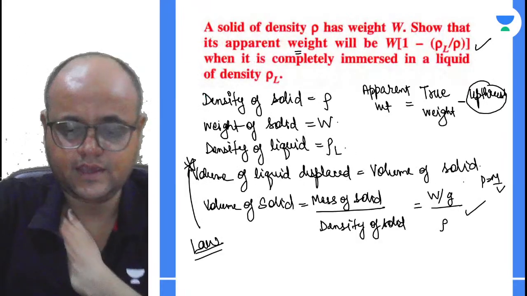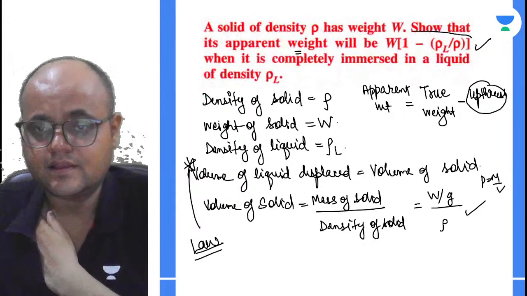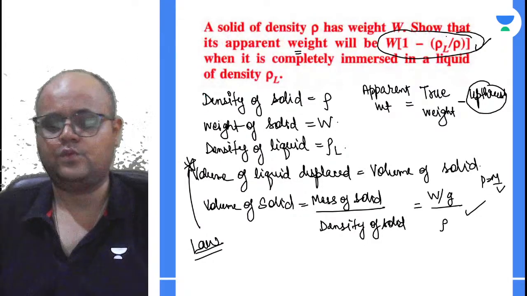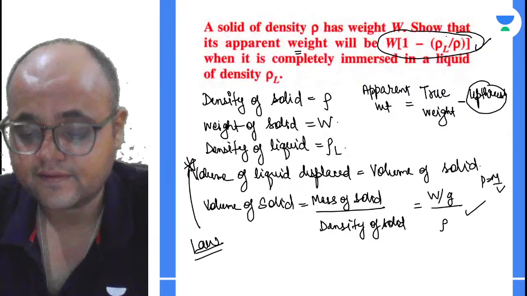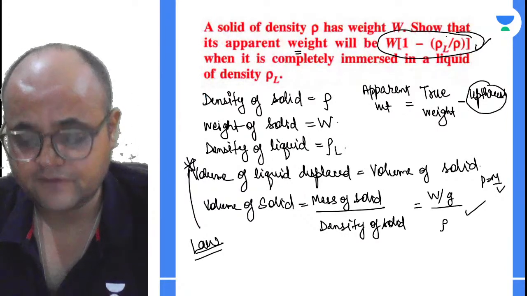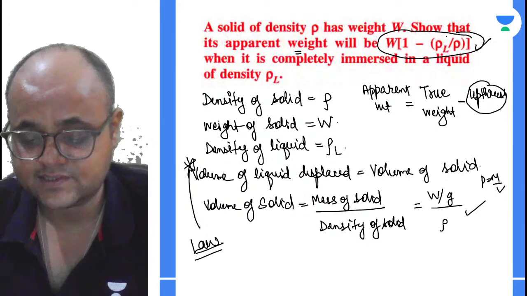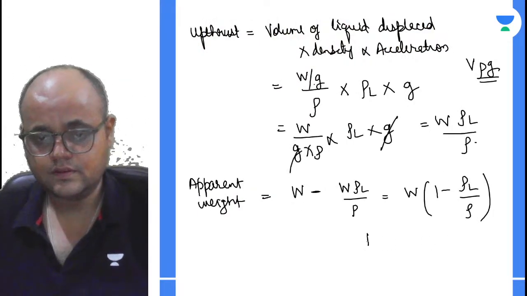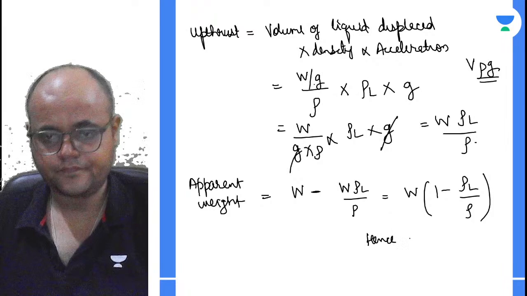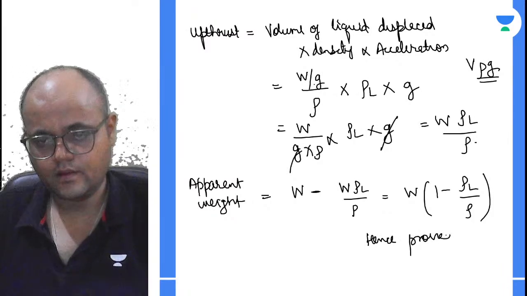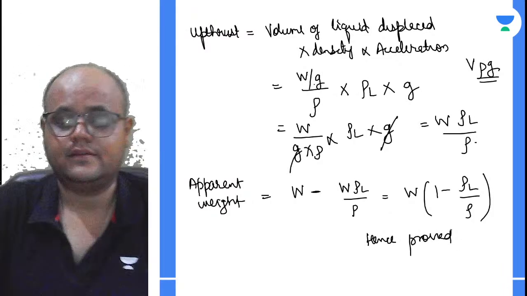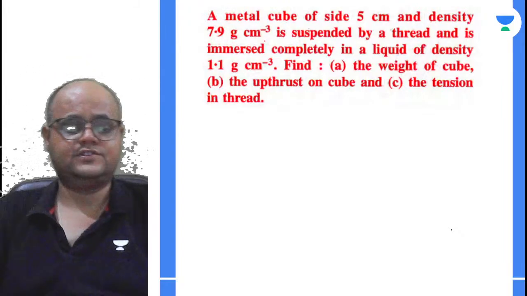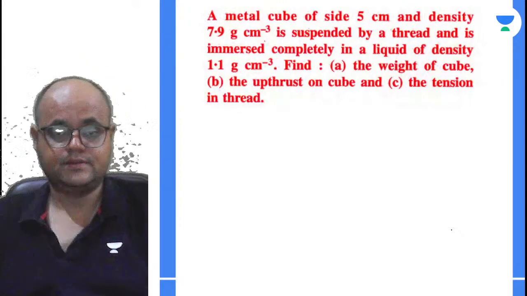Is this what we had to prove? Yes. This is exactly matching with what we had to prove in the beginning. I hope the logic is clear to everyone who's attending the class. Hence proved.